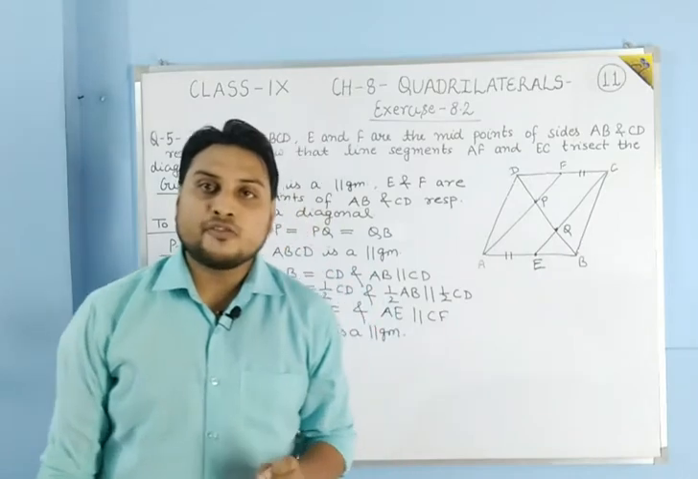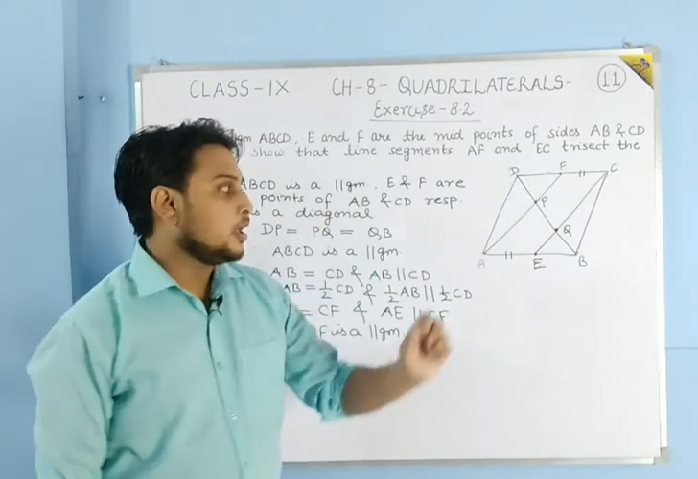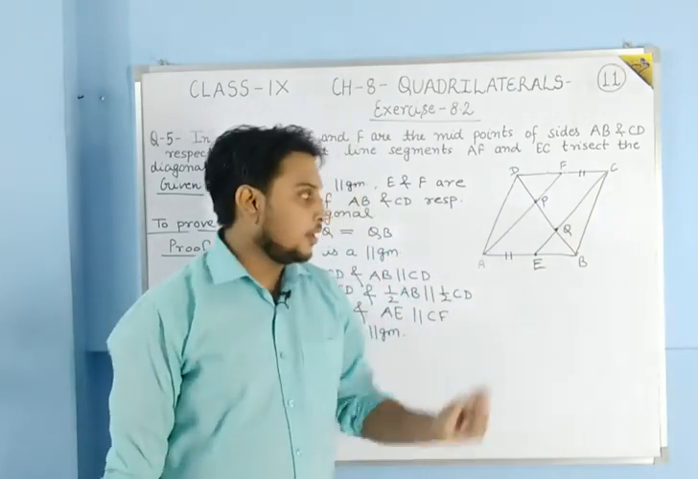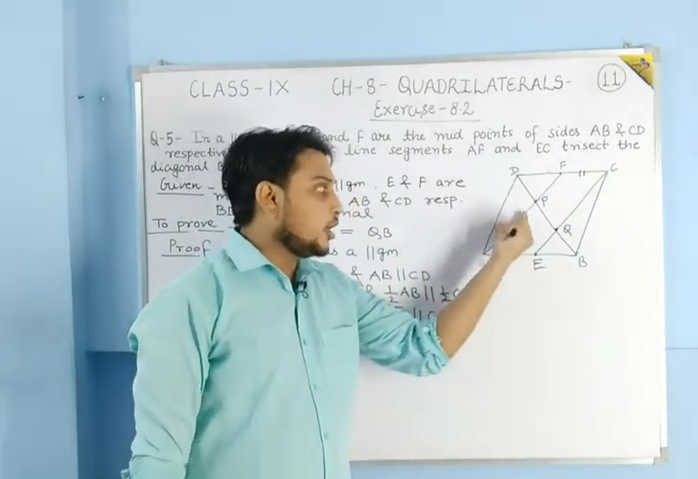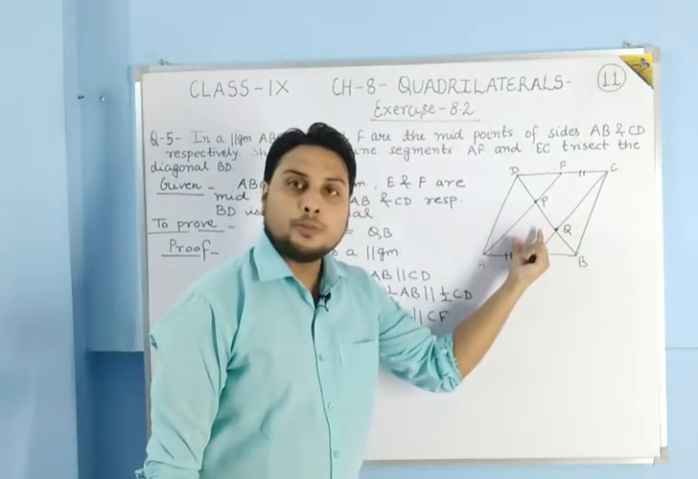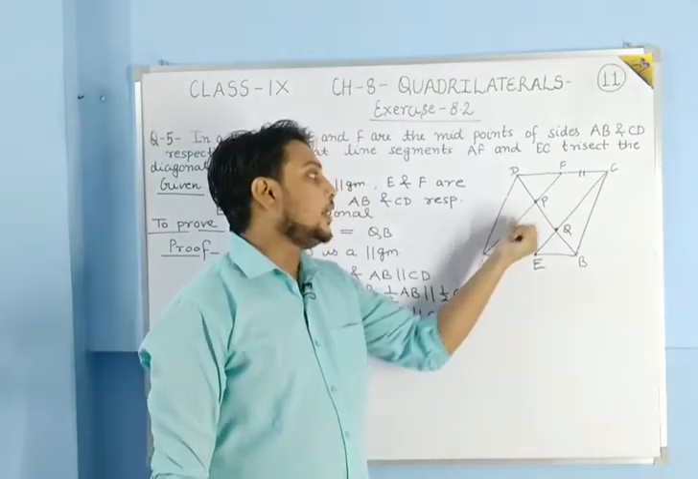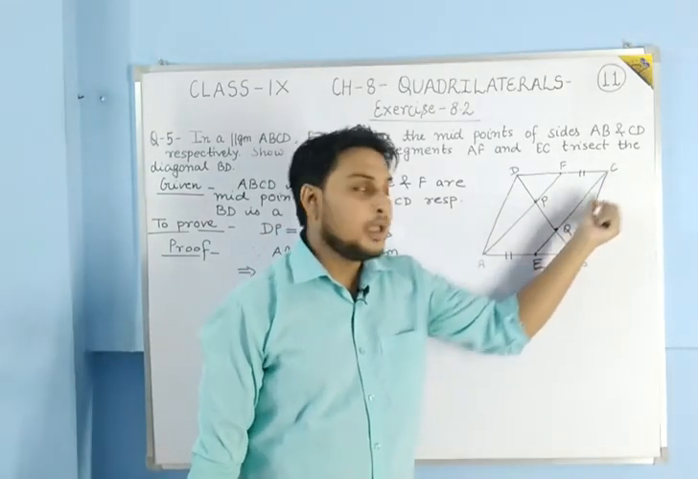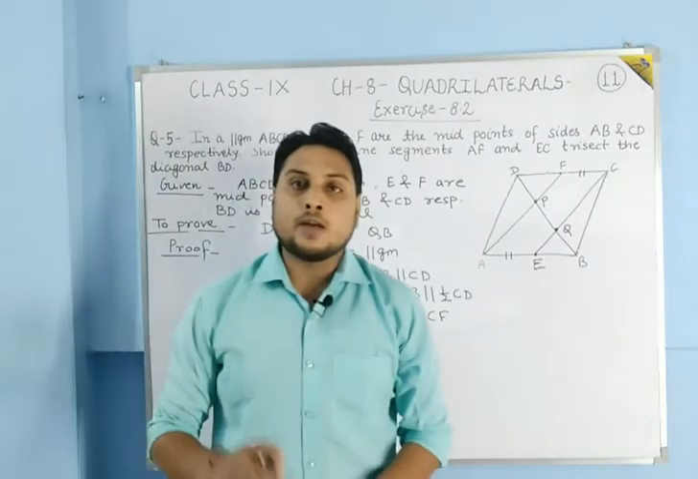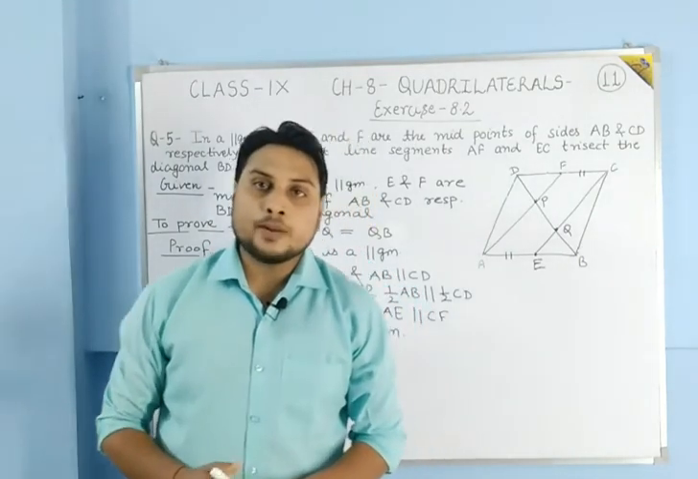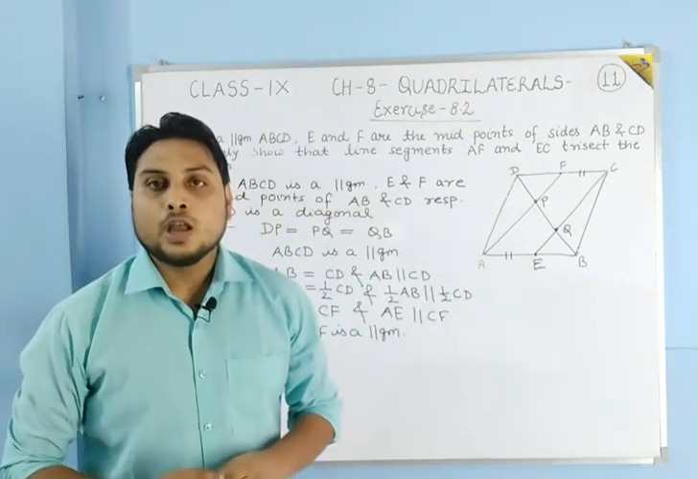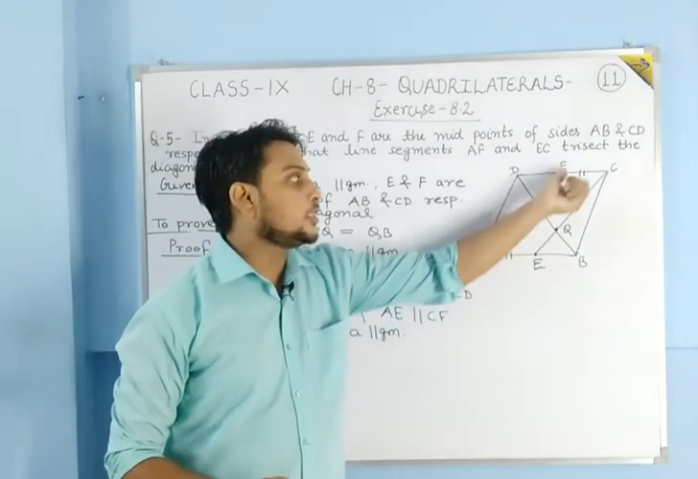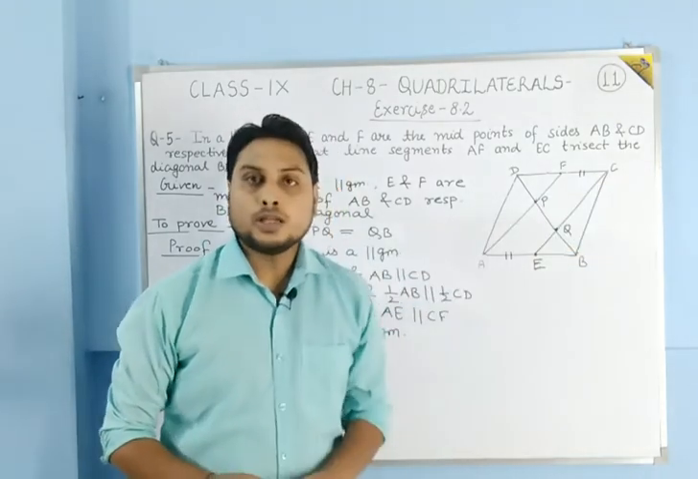So students, if AECF is a parallelogram and one pair of its opposite sides is equal and parallel, then its other pair should also be parallel. Means the side AF should be parallel to the side EC. Why? Because we know that in a parallelogram both pairs of opposite sides are parallel to each other. So here also AF should be parallel to EC.